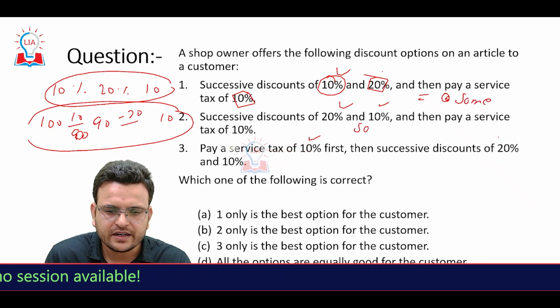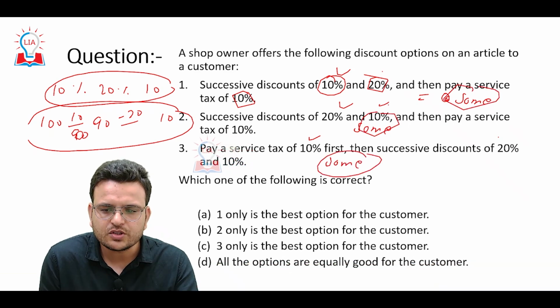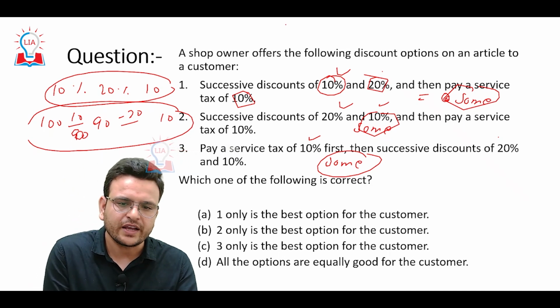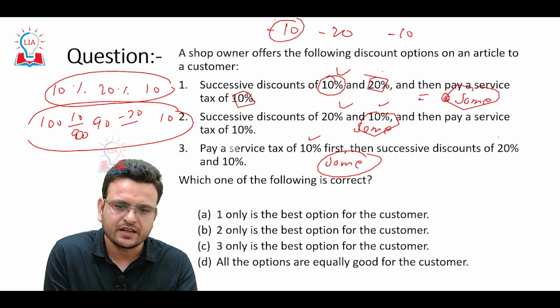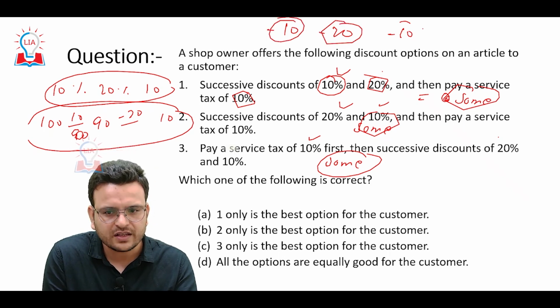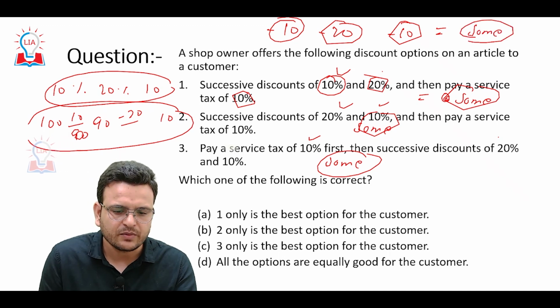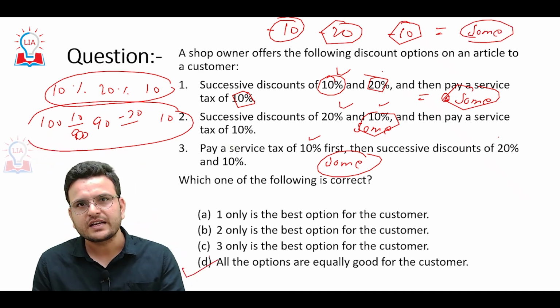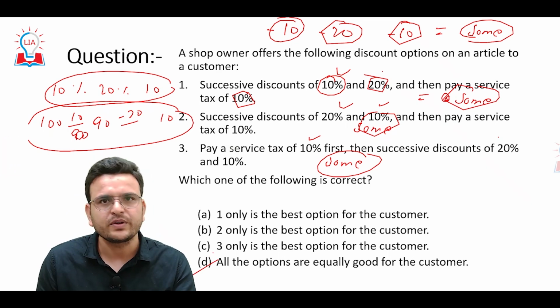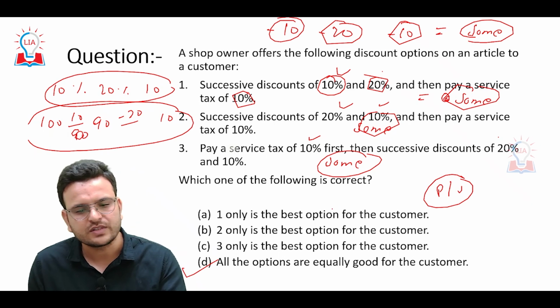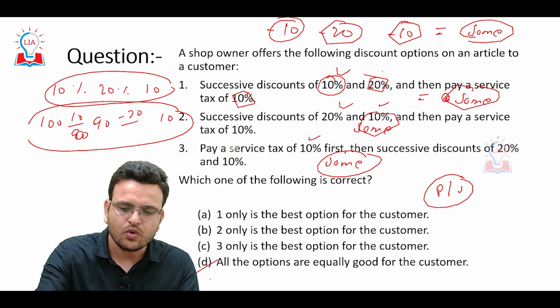So if you have a basic understanding of discounts, then you should not solve it at all. If you have decent practice of discounts, you know that with 10%, 20%, 10%, whichever you take first, the final value will be the same. So we can say the answer will be D. If you have decent practice of this basic topic of profit and loss, you should not solve this question at all. You just mark the answer D. So hope you are able to understand.